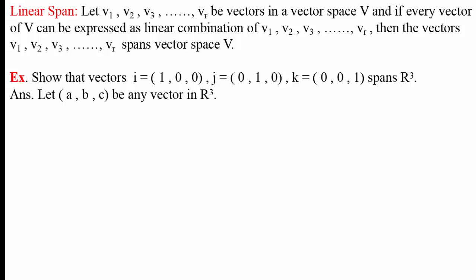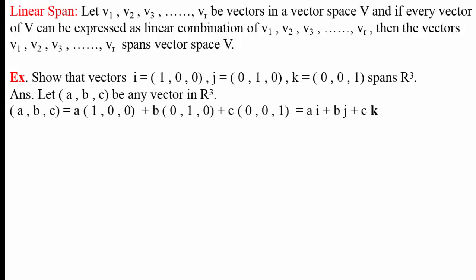What do we have to show? These three vectors span R cube. That means we have to prove that any vector in R cube can be expressed as a linear combination of k1 into i plus k2 into j plus k3 into k. For this, we suppose that the vector (a, b, c) belongs to R cube.